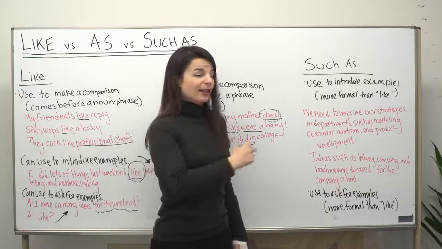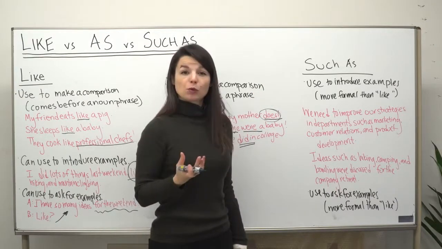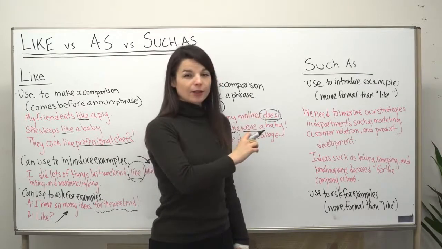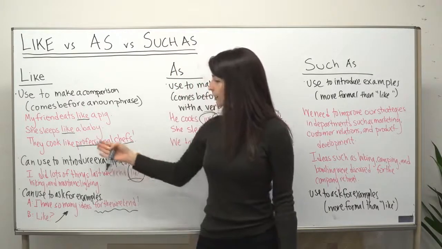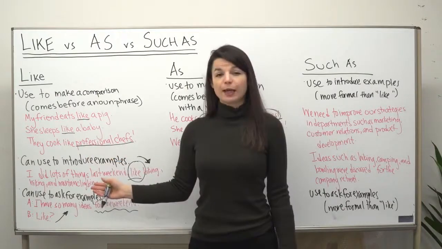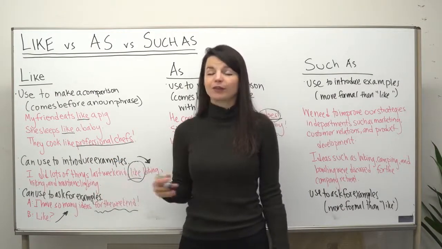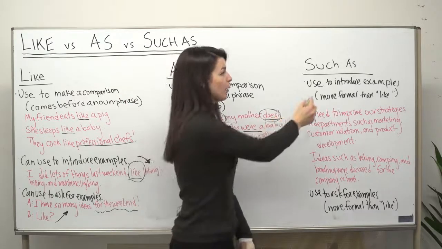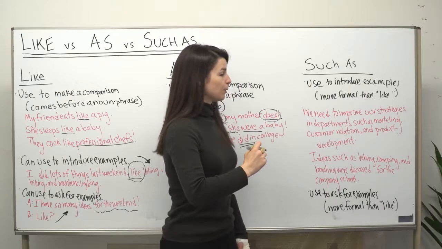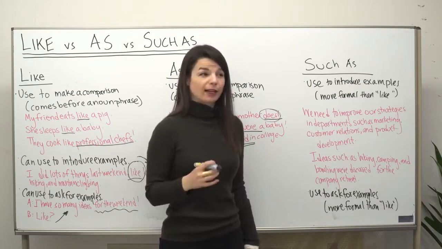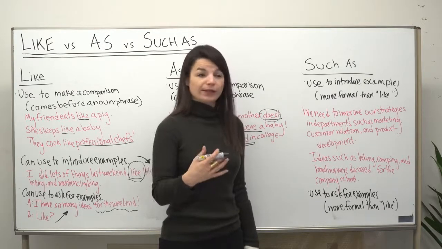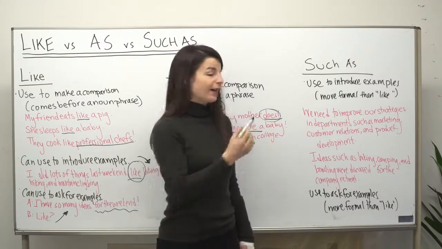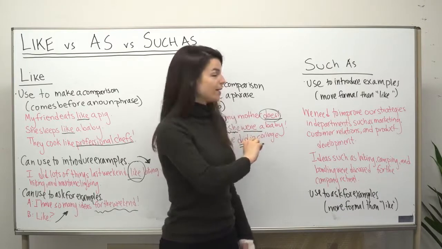So such as is a set phrase. These two words are always together in this case. And we use such as in the same way that we use like for introducing examples or for asking about examples. However, such as just sounds more formal. So if I want to introduce an example, but I'm in a more formal situation like at work, or perhaps with someone who is in a position above me, or I just want to be more polite, I can use such as to describe the examples.